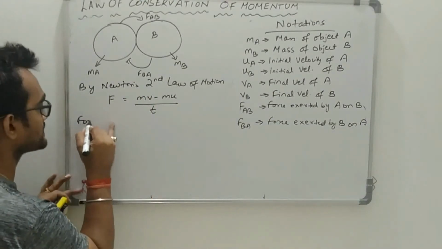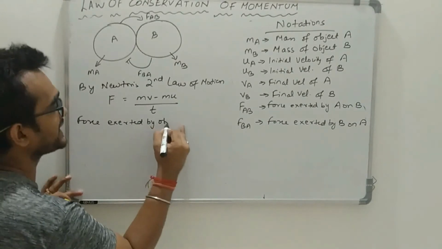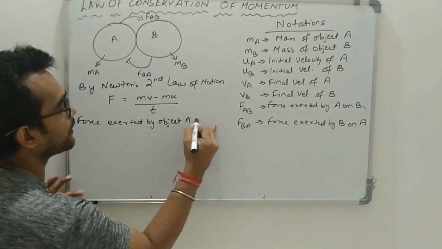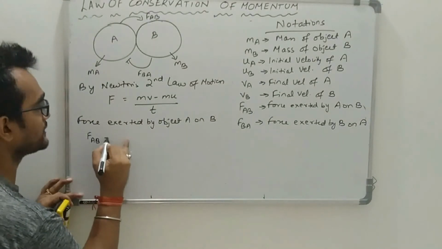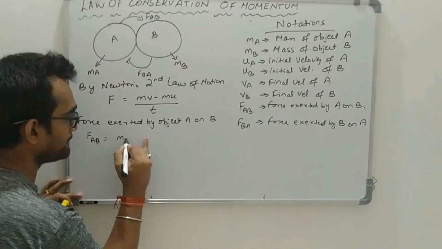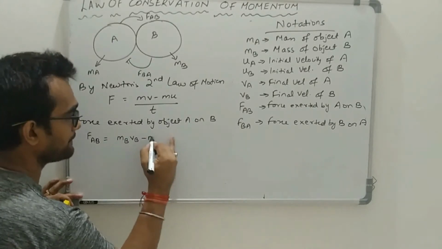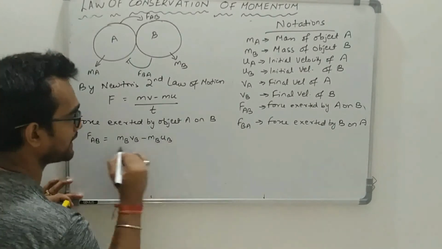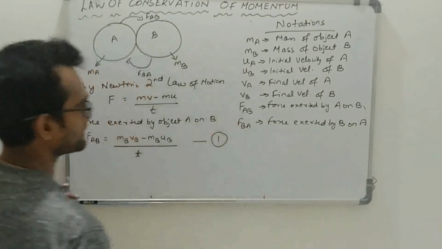So force exerted by object A on B, FAB, will be equal to MBVB minus MBUB upon T. So this is equation 1.